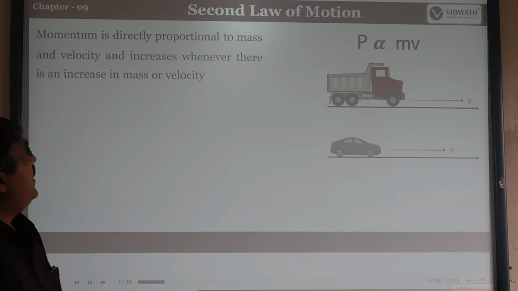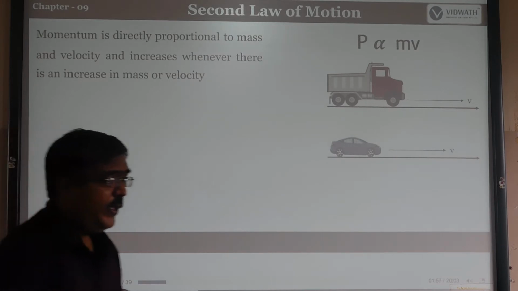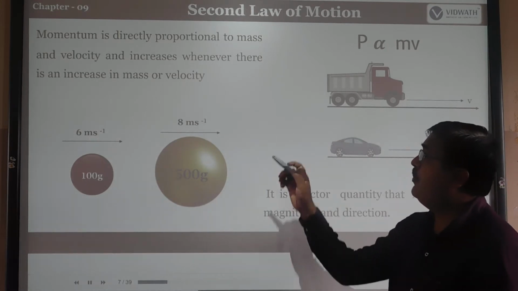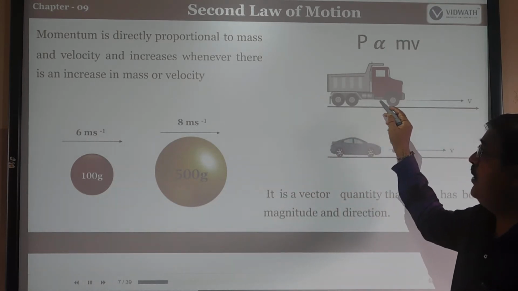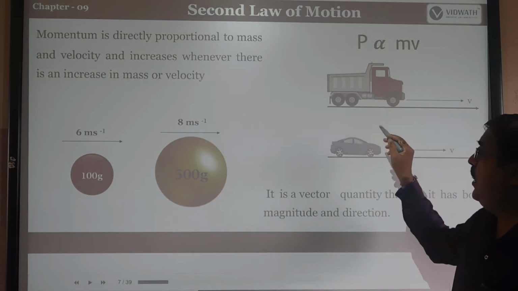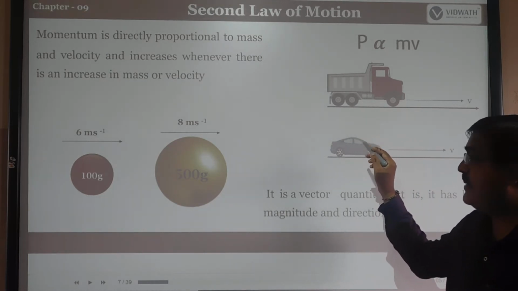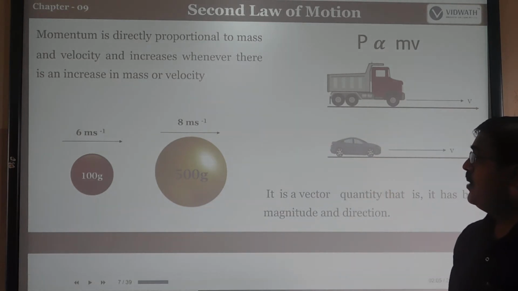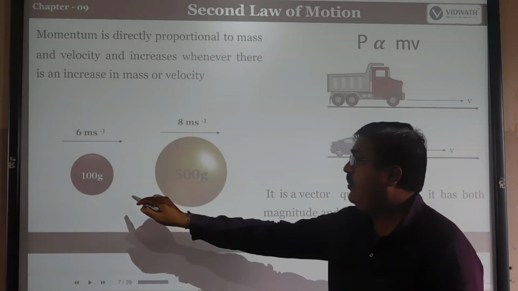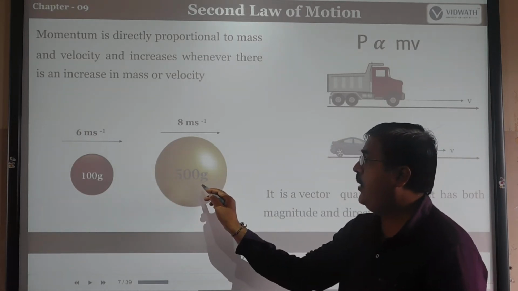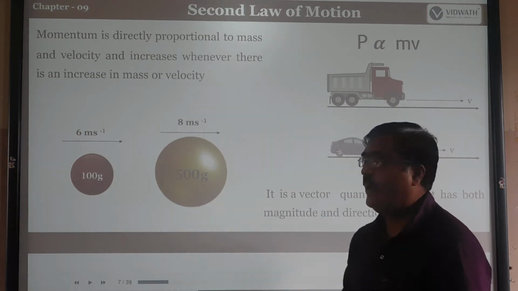Momentum is directly proportional to the mass and the velocity, and it increases whenever there is an increase in the mass or velocity. Suppose, for example, a 100 gram object is moved at 6 meters per second, and a 500 gram object is moved at 8 meters per second.